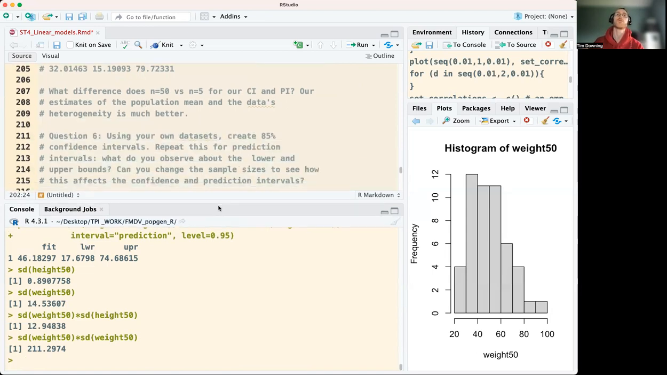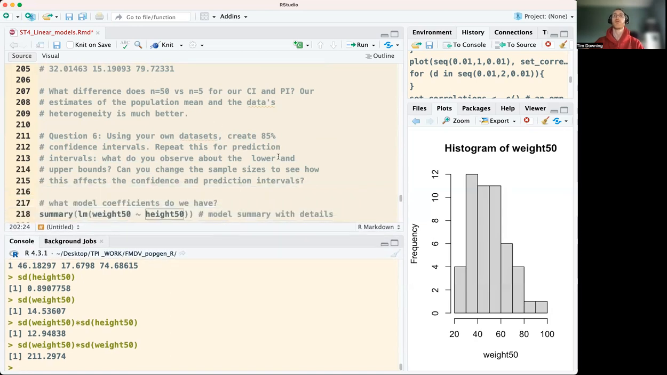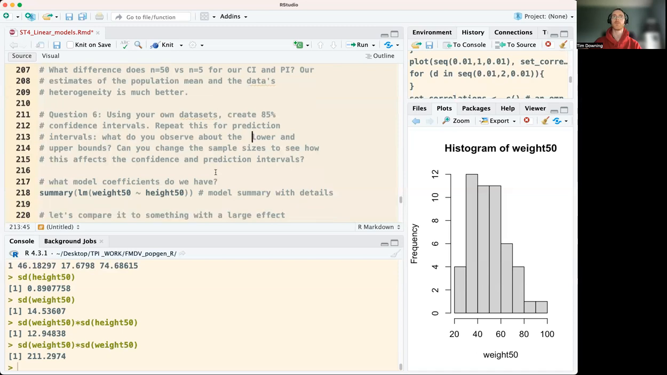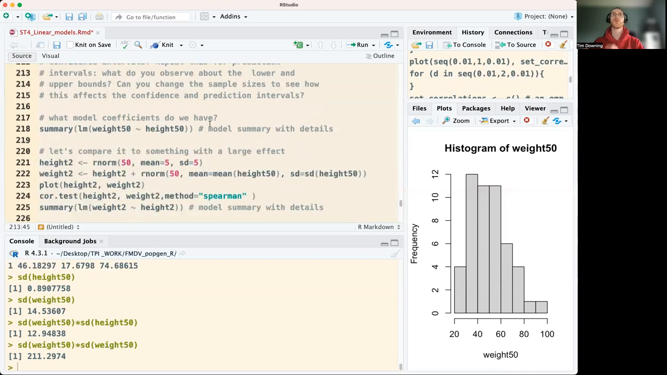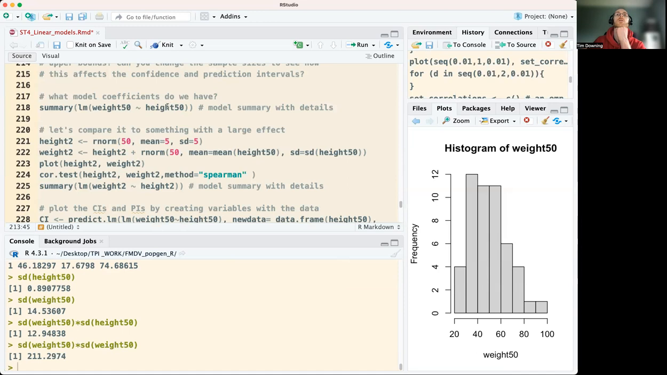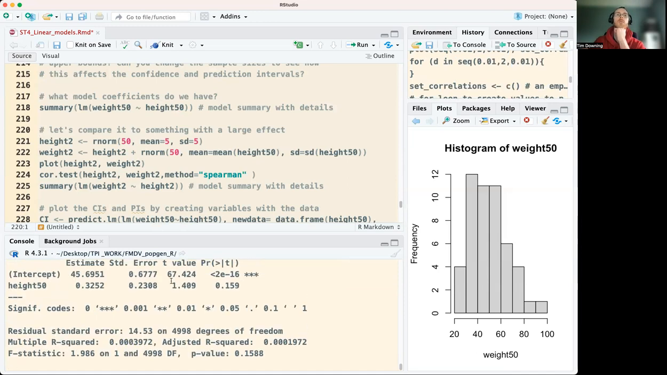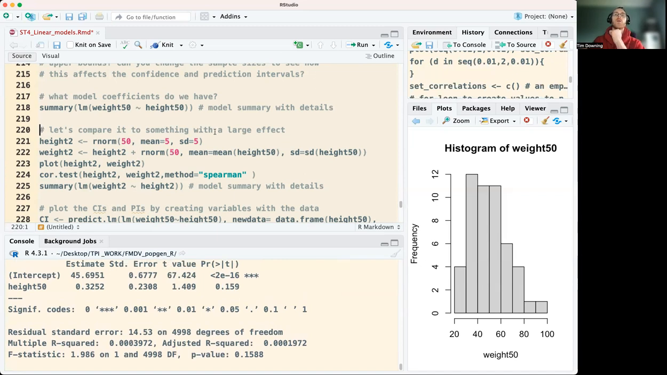So what you can try is using your own data, create an 85% confidence interval, repeat this for prediction intervals, and observe what you see at the lower and upper bands when you do that. You can change the sample size to see how this affects the confidence intervals and the prediction intervals. You can also consider what coefficients you have for that model, and we can look at that summary we had before for our model, and compare it to one with a large effect next.